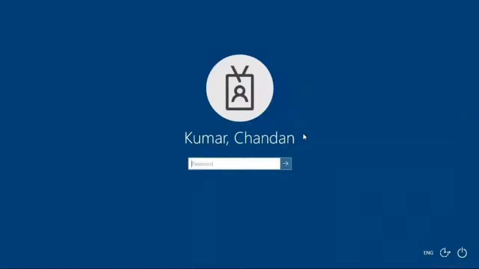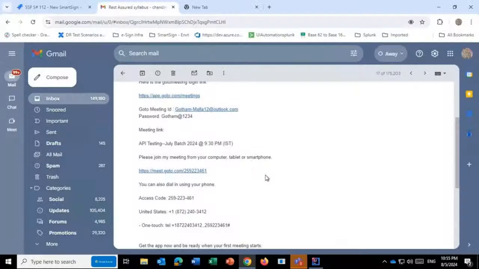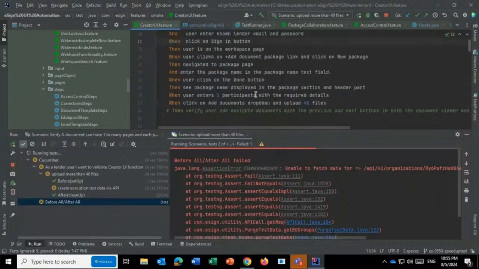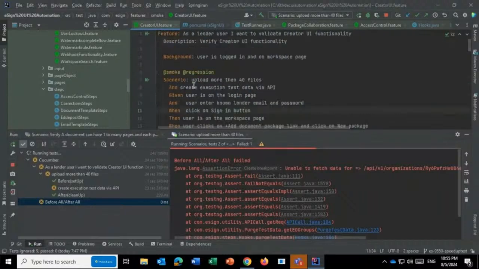It's not an issue. IntelliJ or Eclipse, if you are using Java, it's very good and easy. So what I was talking about was this Gherkin language. We share this with clients. Clients ask, okay, I want to upload more than 40 files. Now, a layman can also read this language, right?